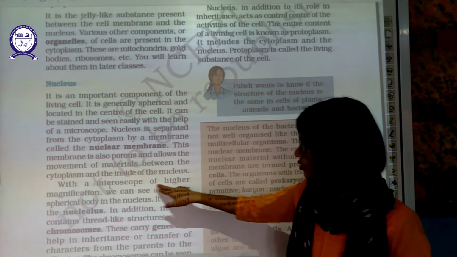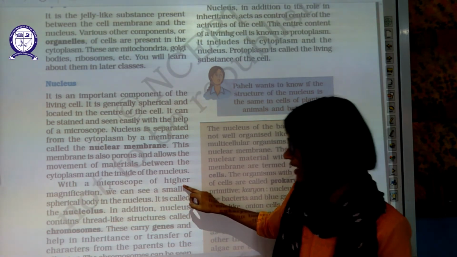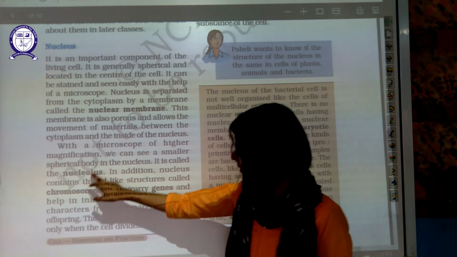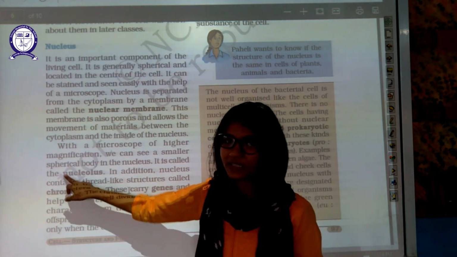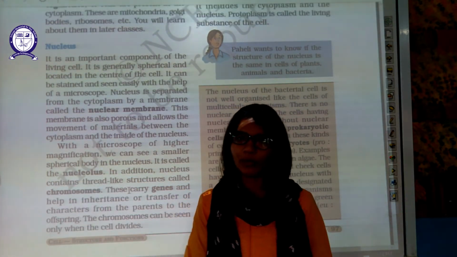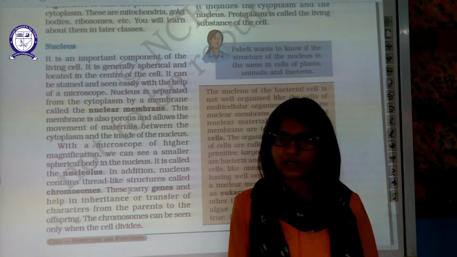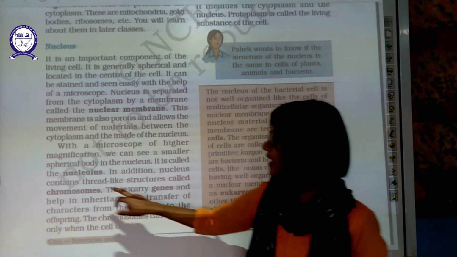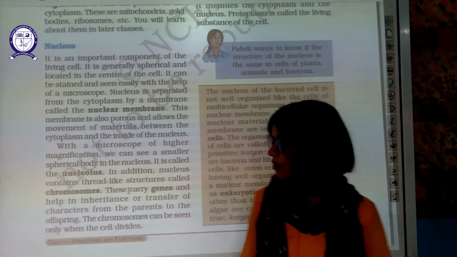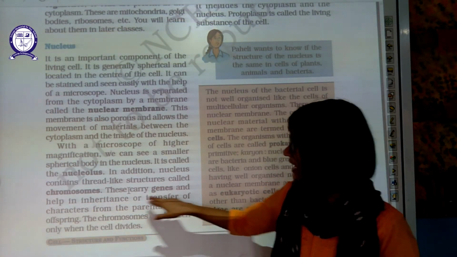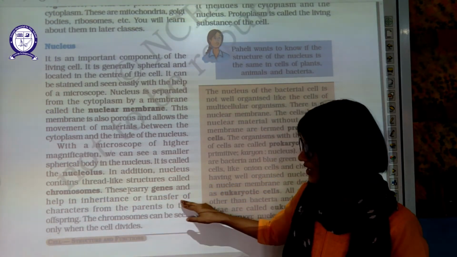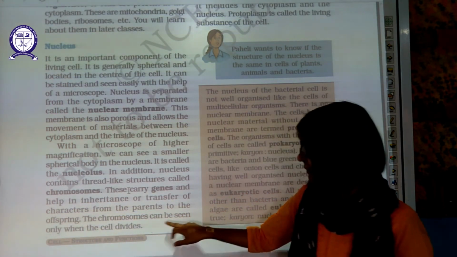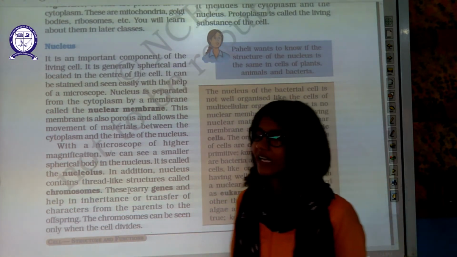With the help of a microscope of higher magnification, like an electron microscope, we can see a smaller spherical body in the nucleus known as nucleolus. Nucleolus is a small spherical body present inside the nucleus. In addition, nucleus contains thread-like structures known as chromosomes. What are these chromosomes? These carry genes and help in inheritance, the transfer of characters from parents to offspring. Chromosomes can be seen only when the cell divides.